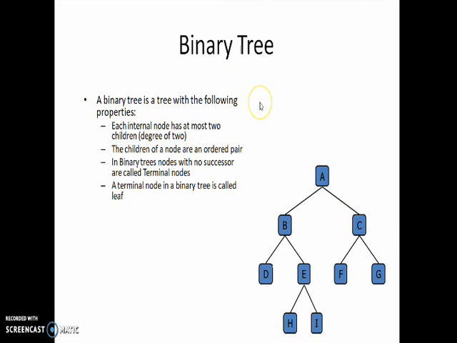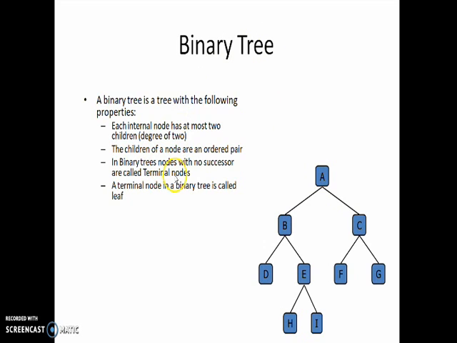Next one is binary tree. A binary tree means a tree with at most 2 children is known as binary tree. So it must be binary, meaning 2. So here, a node with at most 2 children is the binary tree. So 2 children should be there for each and every node. See, A having 2 children, B having 2 children, E having 2 children, and C having 2 children. So binary means 2.